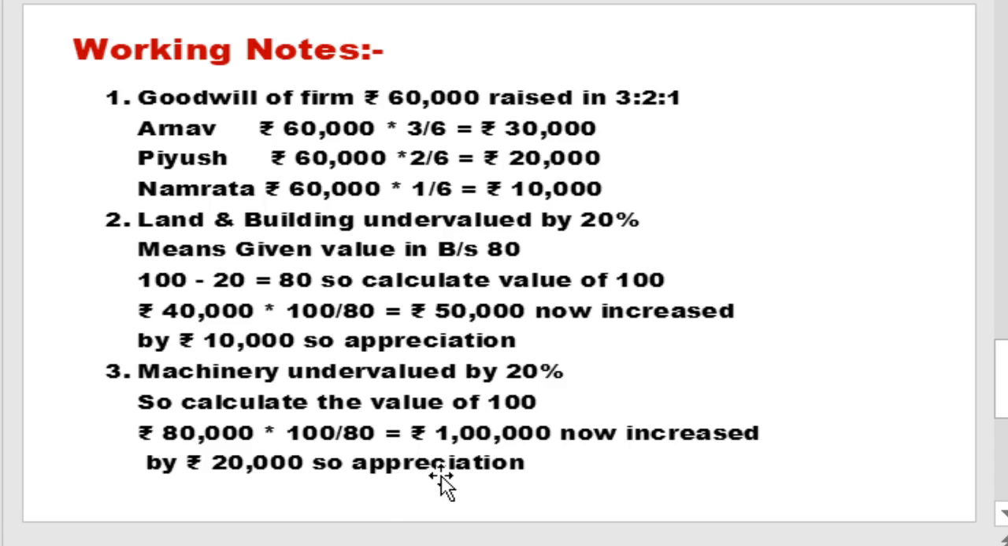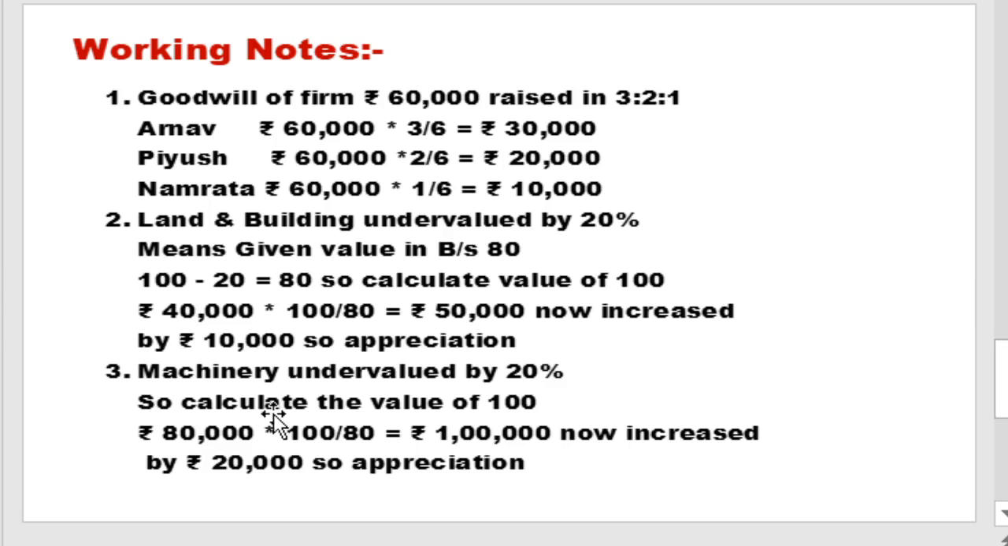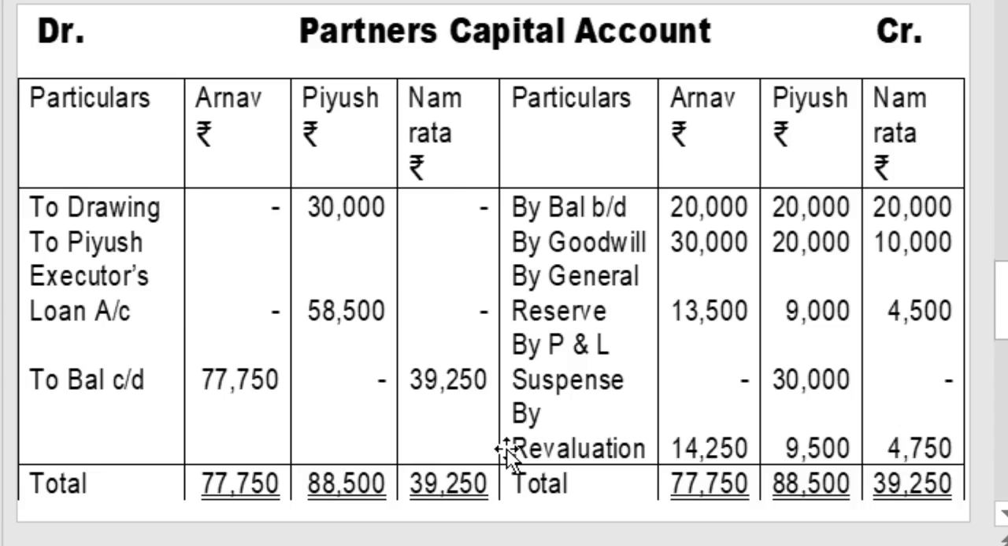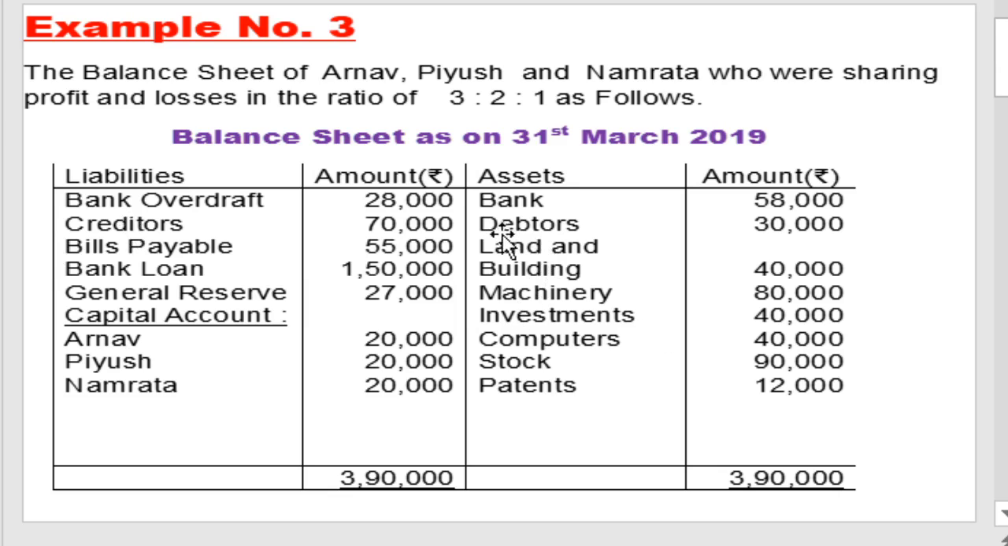Again a benefit: revaluation account credit and machinery account debit. The entry will be machinery account debit to revaluation account. So on the revaluation account credit side, by machinery account 20,000. In the new balance sheet, on the asset side, the new value is recorded: machinery rupees 1 lakh. So adjustment number two is clear. Tick adjustment number two. In the old balance sheet, land and building and machinery are also ticked.